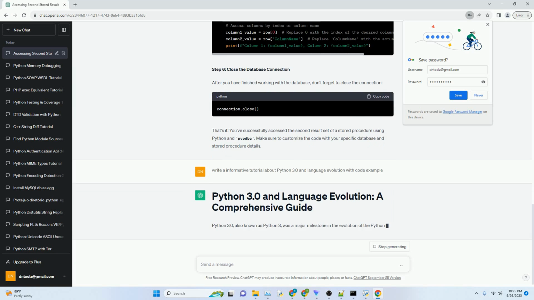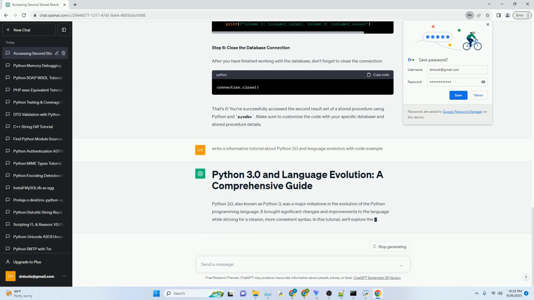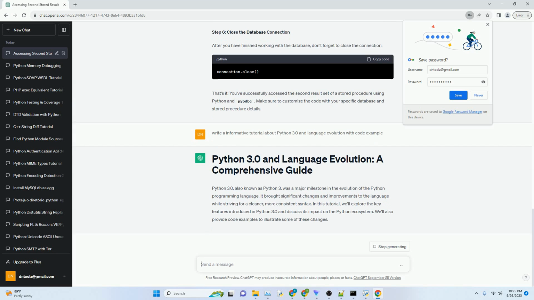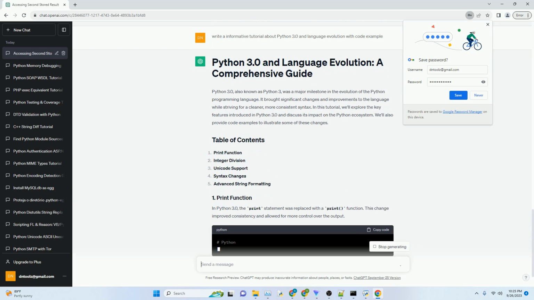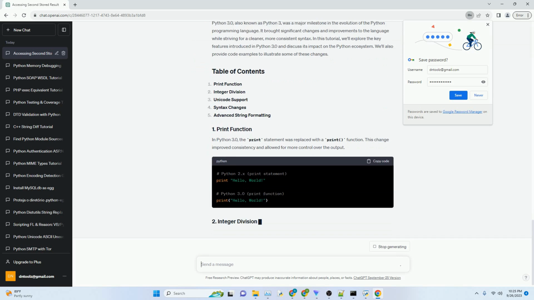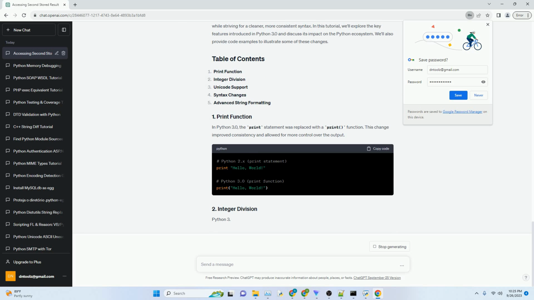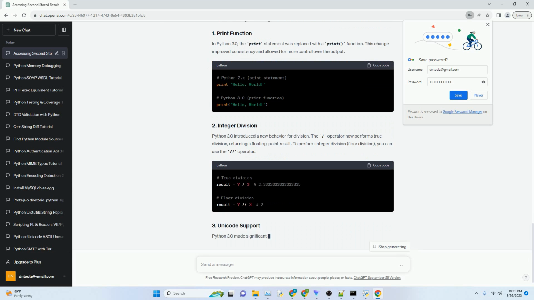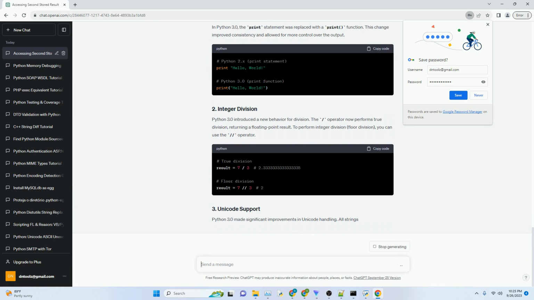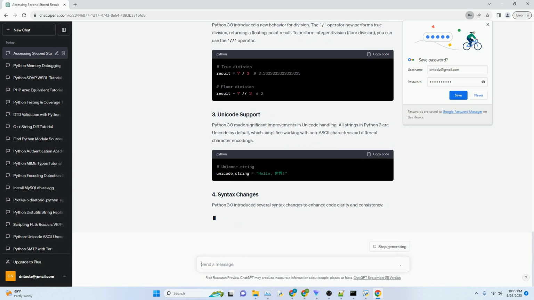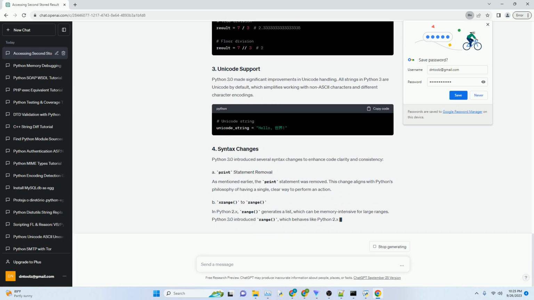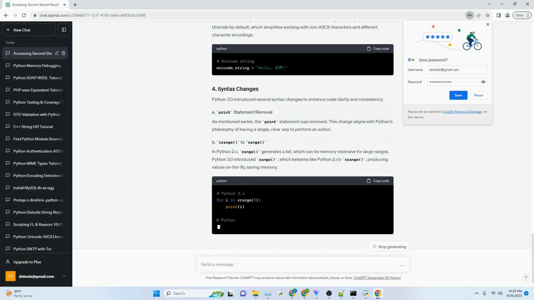In Python, you can access the second result set of a stored procedure using the pyodbc library, which provides a convenient way to interact with databases. If your stored procedure returns multiple result sets, you can iterate through them to access the desired result set. In this tutorial, I'll walk you through the process of accessing the second result set of a stored procedure using Python and pyodbc with code examples.